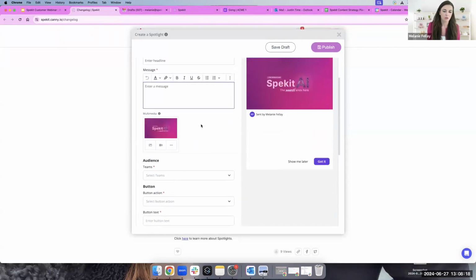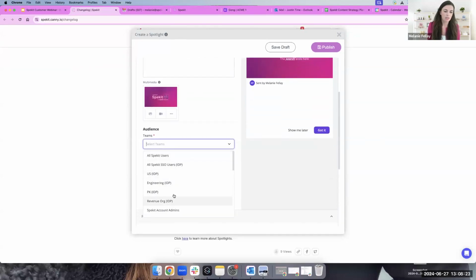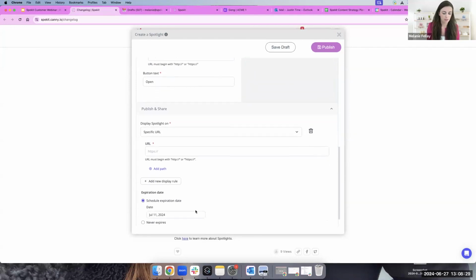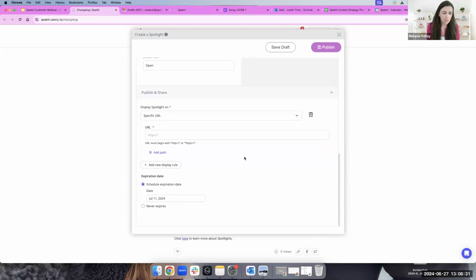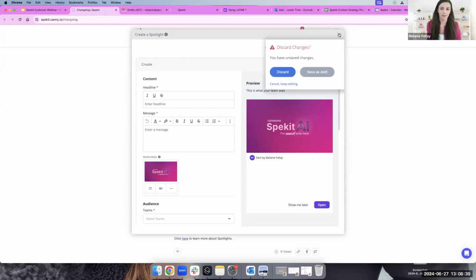And it's a much more streamlined workflow based off of all of your feedback on how to send to multiple teams, the button actions, the steps that you want to take to make it easier for you and your team to create spotlights. So we're continuing to make enhancements across the platform. We're working on some filtering options in the search and more, but definitely check out this latest spotlight update. If you don't see it yet in your Chrome extension, make sure that you update your Chrome extension.